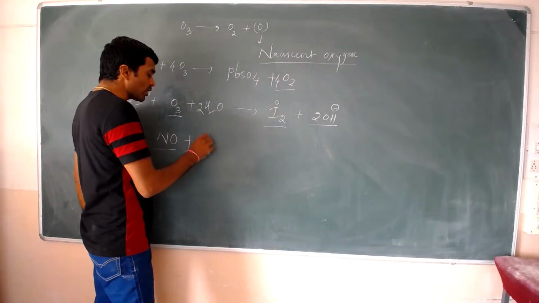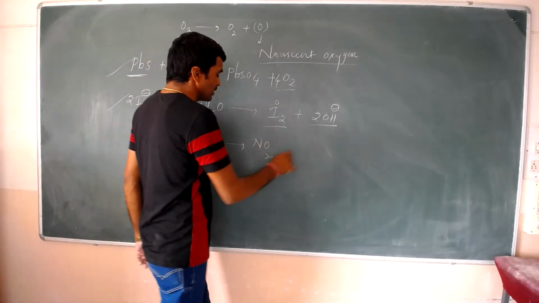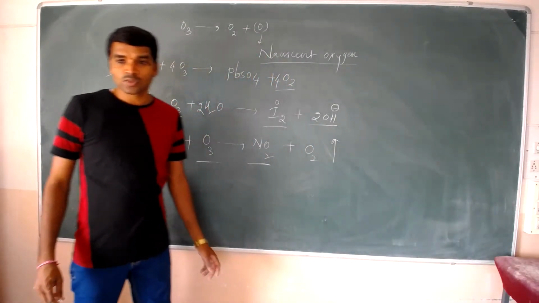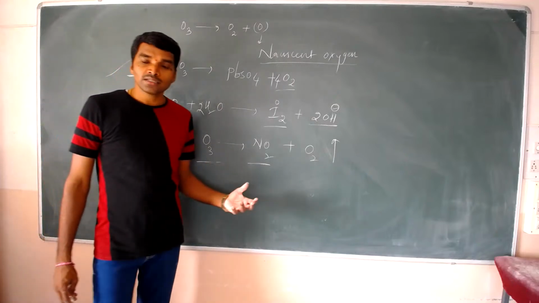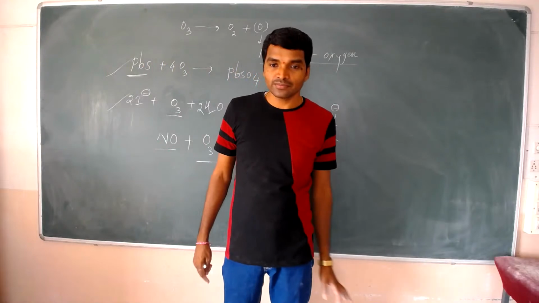The nitrogen monoxide is highly reactive towards ozone, then formation of nitrogen dioxide plus oxygen gas is liberated. So due to this reason, the ozone layer is undergoing depletion.